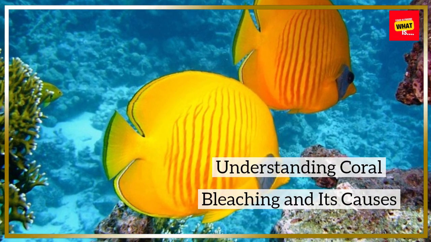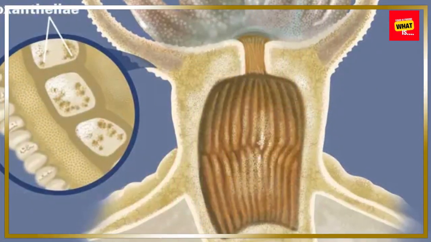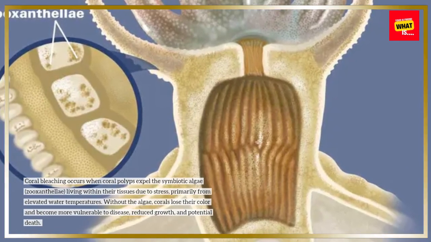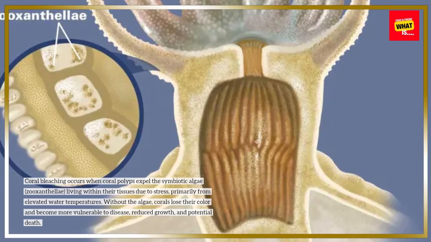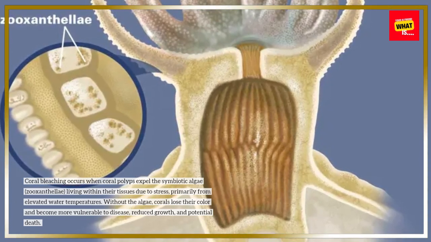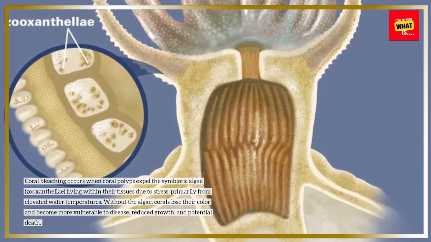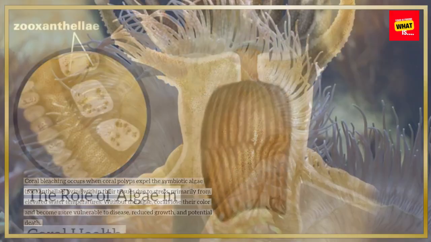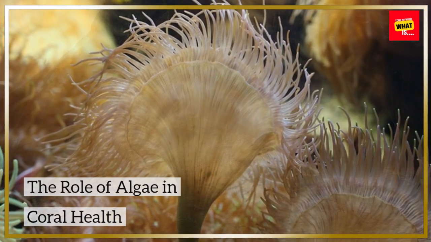Understanding coral bleaching and its causes. Coral bleaching occurs when coral polyps expel the symbiotic algae, zooxanthellae, living within their tissues due to stress, primarily from elevated water temperatures. Without the algae, corals lose their color and become more vulnerable to disease, reduced growth, and potential death.